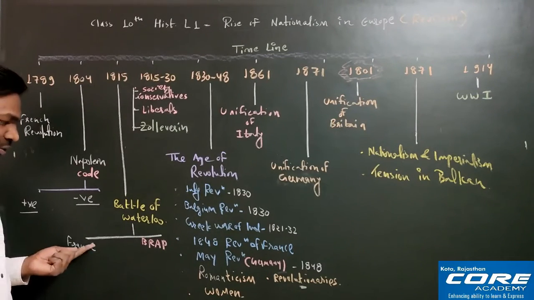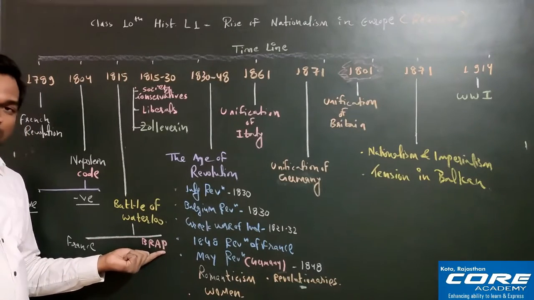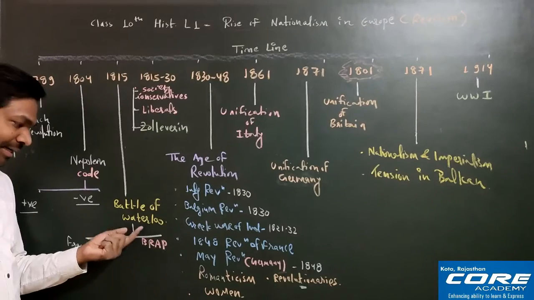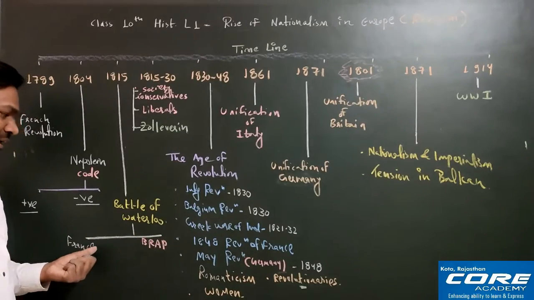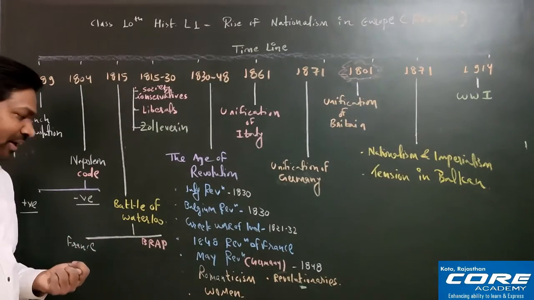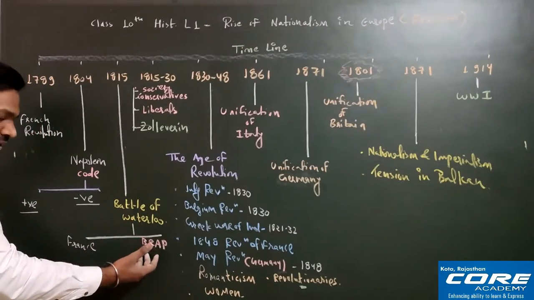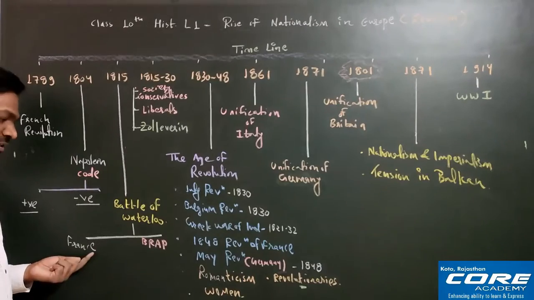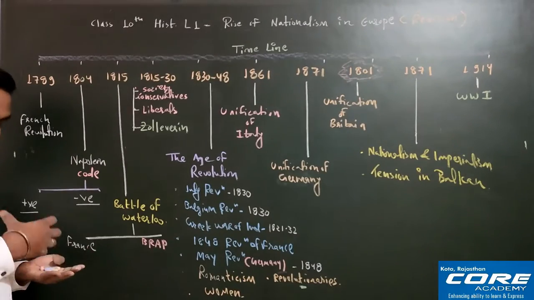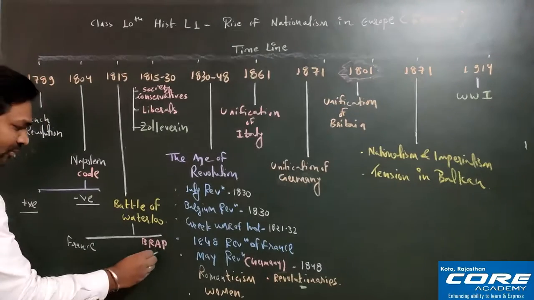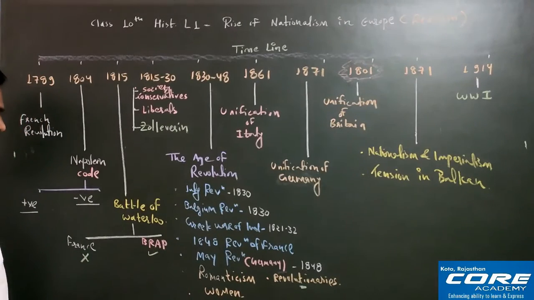Napoleon Bonaparte was trying to capture others' land, that is why these countries wanted to teach him a lesson, and they attacked France in the Battle of Waterloo. Ultimately you can see four big countries on one side, and on the other side only France is standing. So finally who will win? Very simple guesswork. BRAC won and France was defeated in this battle.